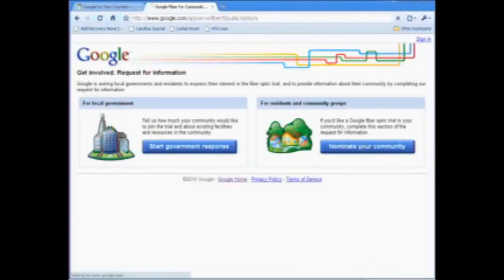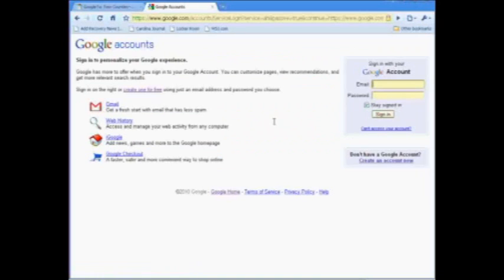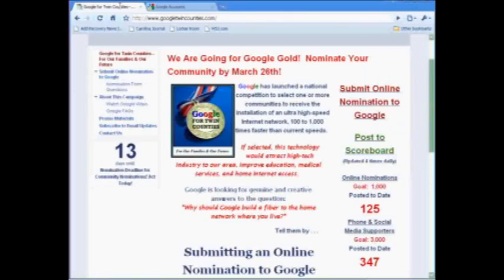You come here, it'll ask for your Google ID. I'm going to go ahead and enter in the YPN identity real quick. If you do not have a Google ID, you'll need to create one. So as you can see down here, you have an option, create an account now. You click on that, you will create a Google account. If everything works, it'll bring you back to the page that I'm about to show you. If it doesn't, you may get pushed back out. Go back to googletwincounties.com and submit the online nomination again, this time using your Google ID.